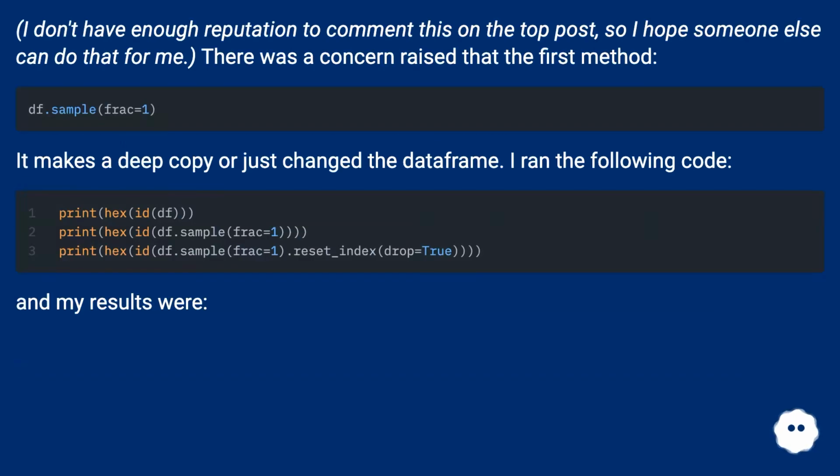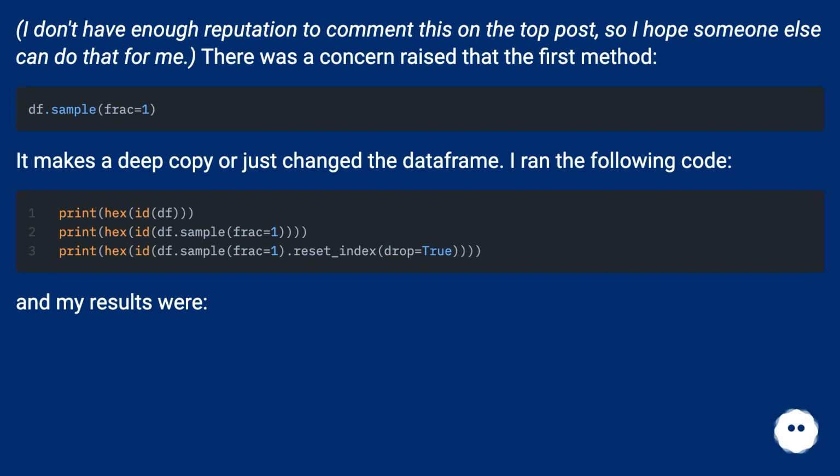Python benchmarking. I don't have enough reputation to comment this on the top post, so I hope someone else can do that for me. There was a concern raised that the first method makes a deep copy or just changed the data frame. I ran the following code,